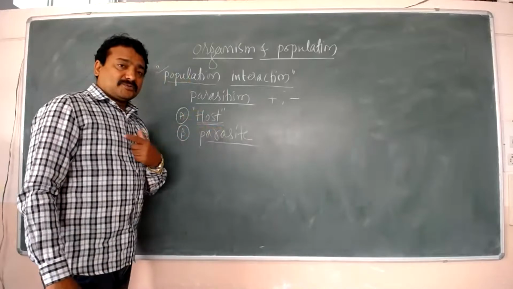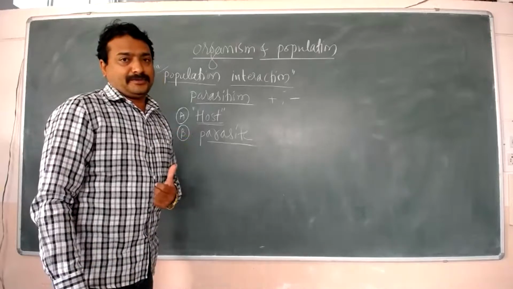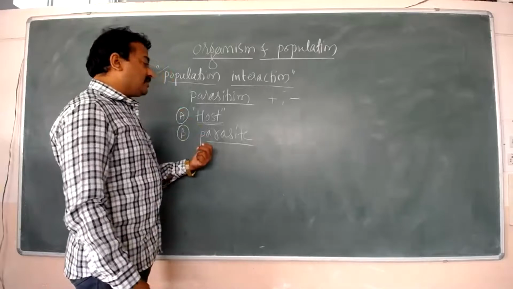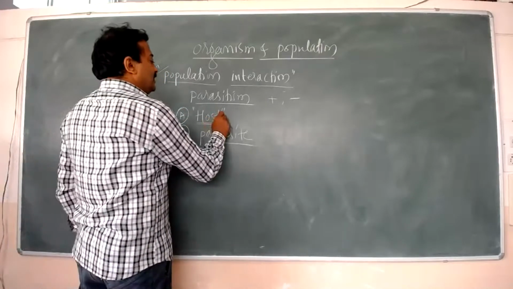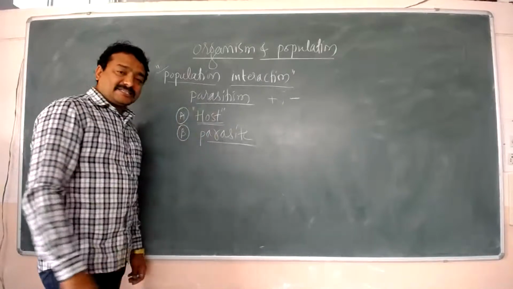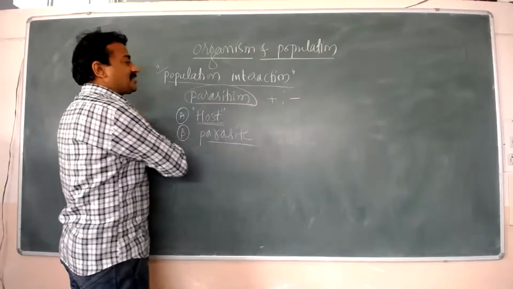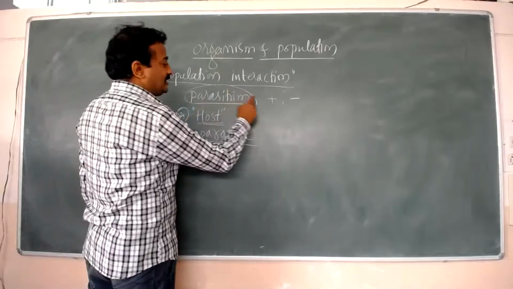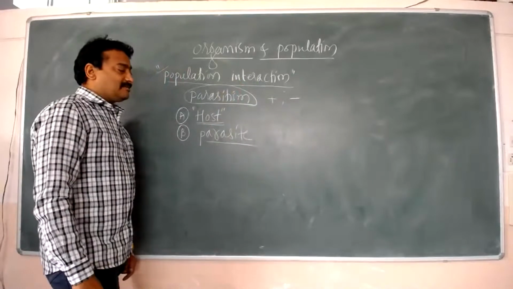The organisms on the body of a human being may not all be parasites, but many organisms act as parasites on the host. For example, here the host is harmed and the parasite is benefited. What happens in a population interaction like parasitism? Parasitism is a type of population interaction in which one organism is benefited and another organism is harmed.